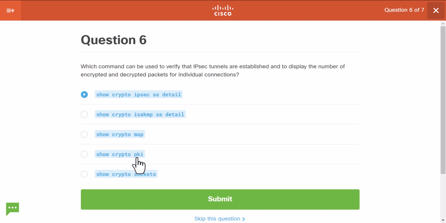And show crypto PKI, public key infrastructure, does not necessarily have something to do with this topic. Definitely PKI was not covered in this section. And sockets, I don't recall this command at all. So I will keep the show crypto IPsec security association detail command.